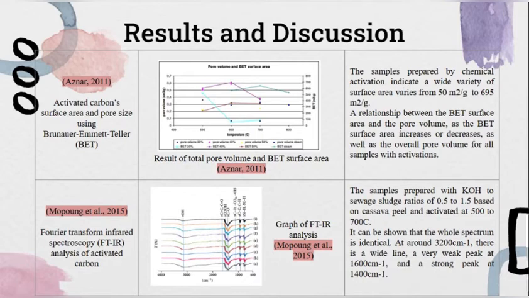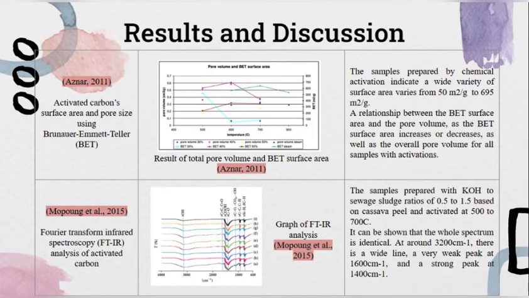So first, based on Arsenal 2011, the result on activated carbon surface area and pore size using BET equipment showed that the samples prepared by chemical activation indicate a wide variety of surface area, varying from 50 meters squared per gram to 695 meters squared per gram. This graph shows the result for pore volume and BET surface area, where it clearly shows that as the BET surface area increases or decreases, the overall pore volume for all samples with activation does the same.